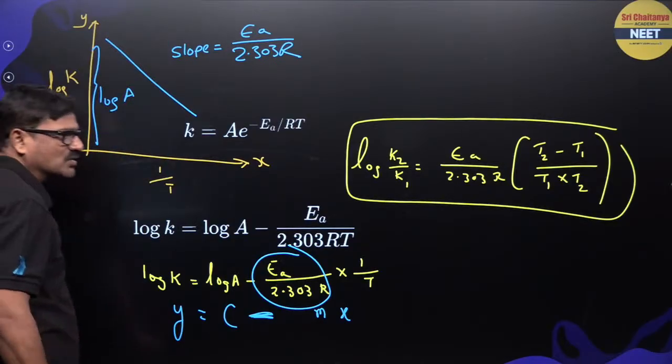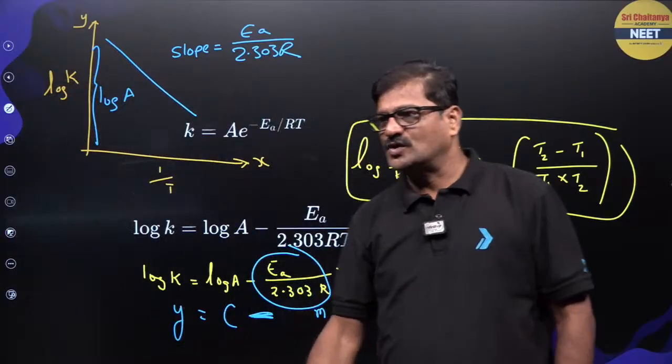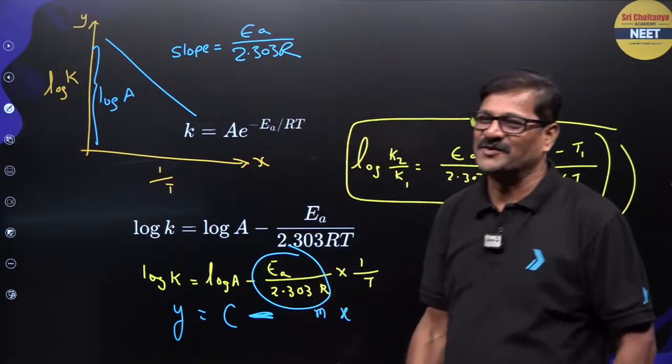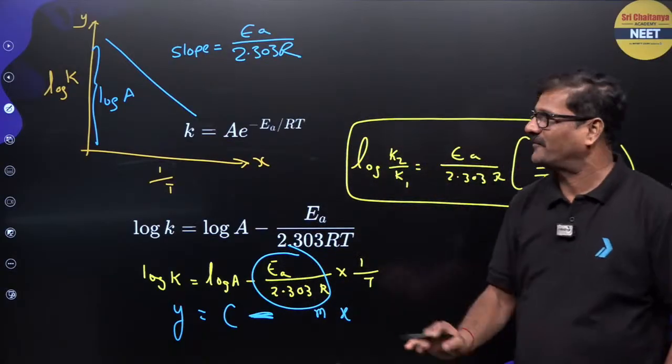So marks लूटने कैसे हैं? Slope, yes, no girls here. So here only chemistry चलता है session में.